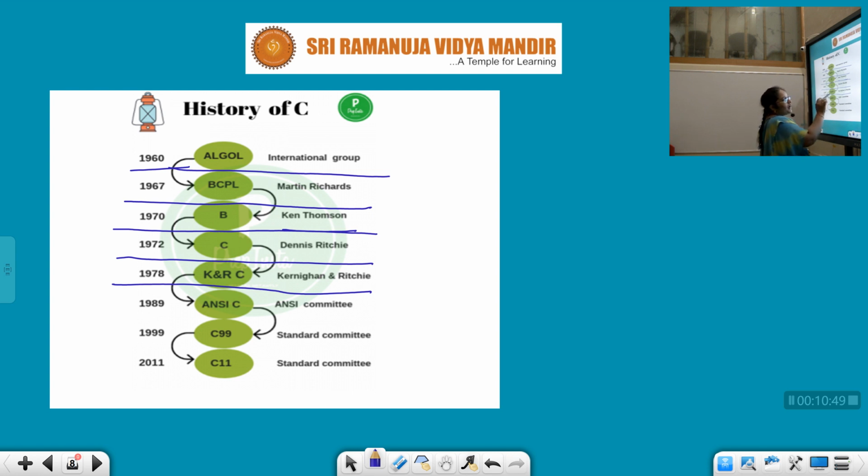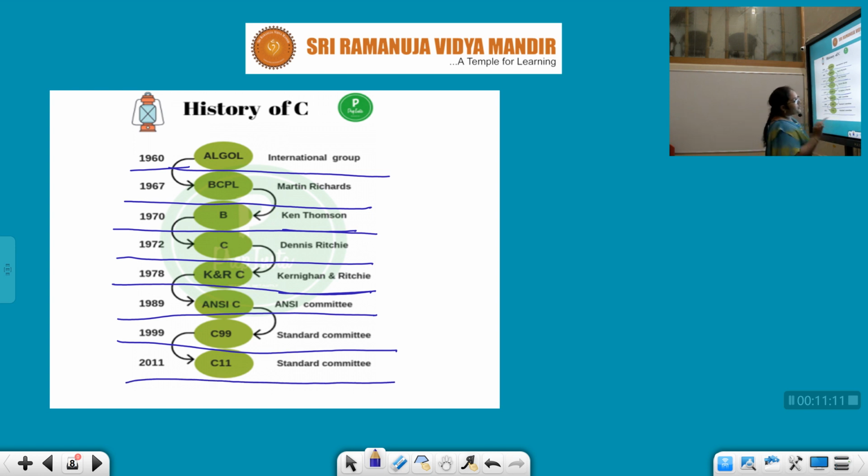K and R C, Kernighan and Ritchie. Next, in 1989, ANSI C, developed by the ANSI committee. In 1999, C99, approved by the standard committee. And in 2011 we got C11, also developed by the standard committee.